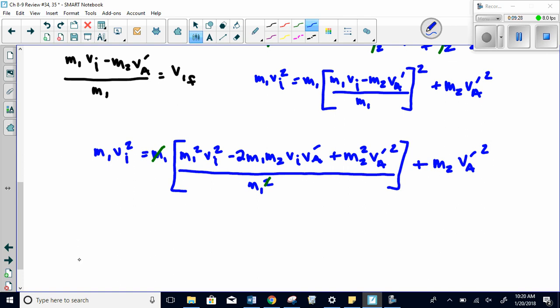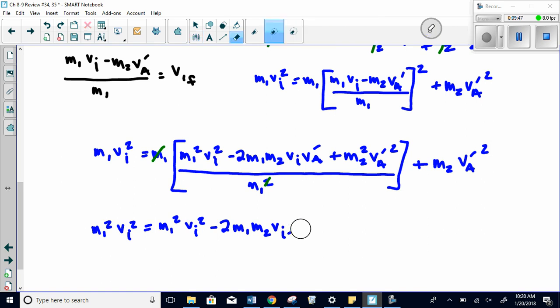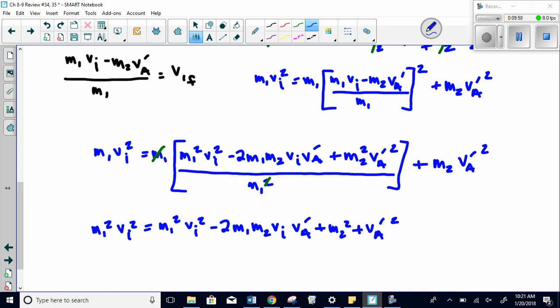I just don't like denominators, so this will become mass 1 squared VI squared, and we have all the parentheses left: mass 1 squared VI squared minus 2 mass 1 mass 2 VI, oops, that's supposed to be VA prime, plus mass 2 squared VA prime squared. Plus, now the last term, don't forget to add that mass 1 on there: mass 1 mass 2 VA prime squared.